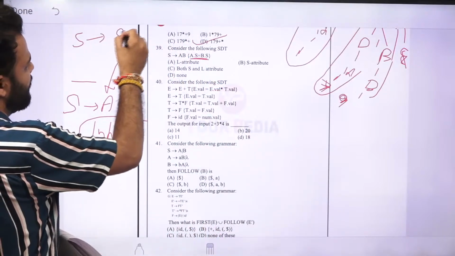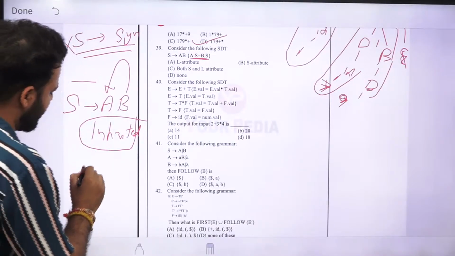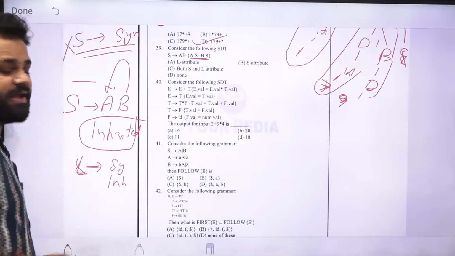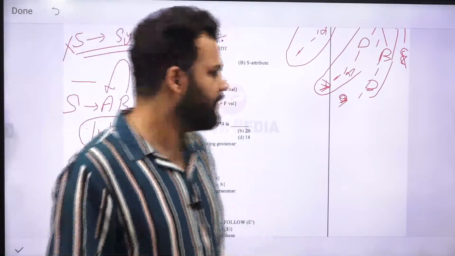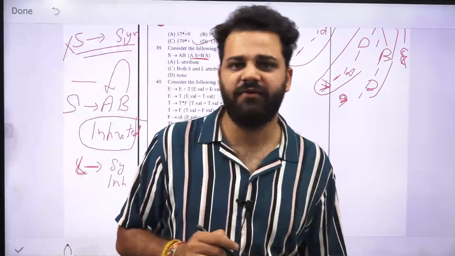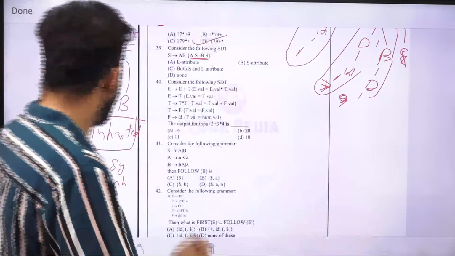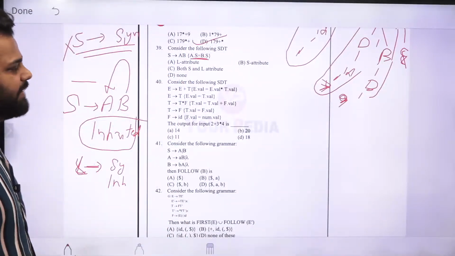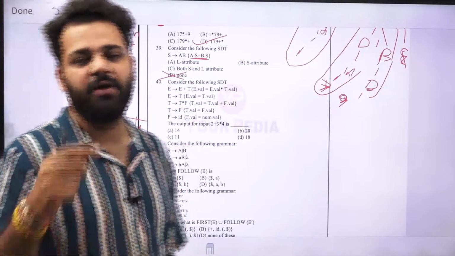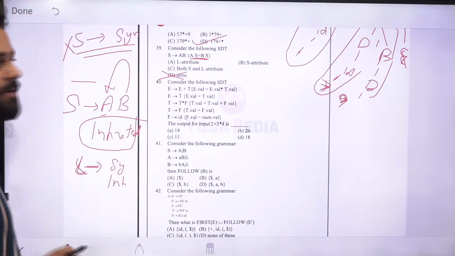For S attributed we require synthesized, so it cannot be S attributed. Now for L attributed we can have synthesized or inherited. So it is having an inherited attribute, so this can be L attributed, but there is a catch here. In L attributed there is a condition: if you are taking from a sibling, you should take from the left sibling only. So you can take from the parent or from the left sibling, but here we are taking from the right sibling. So it is not S attributed, and it is also not L attributed. So the correct option will be option D, which is none.